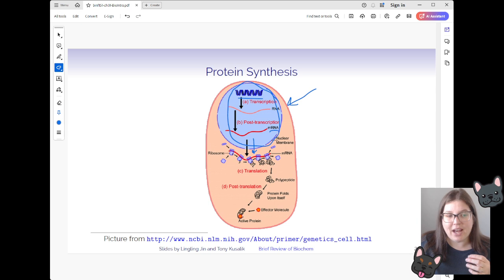So once we have that, our ribosomes can start binding to our mRNA, our transfer RNA can come in with those amino acids and start adding it up and building up this polypeptide chain that we see here. Once we have that polypeptide chain, it's going to start folding in and up on itself. It might get some additional biochemical modifications like phosphorylation, and then it's going to become an active protein within our cell.